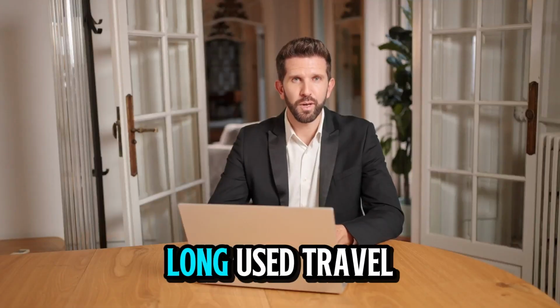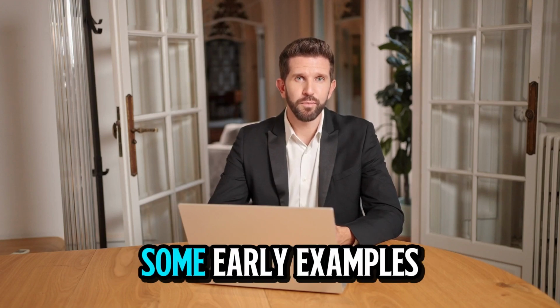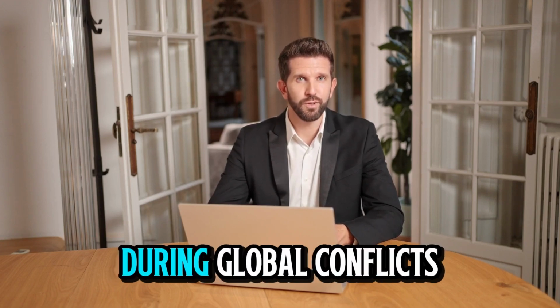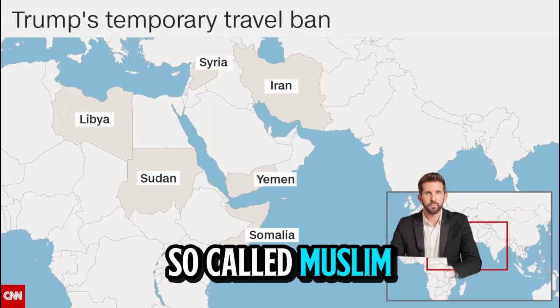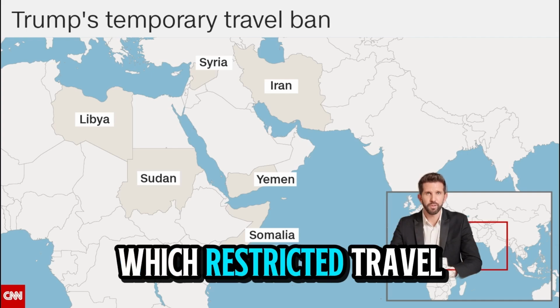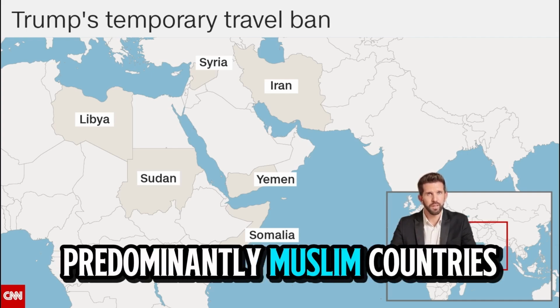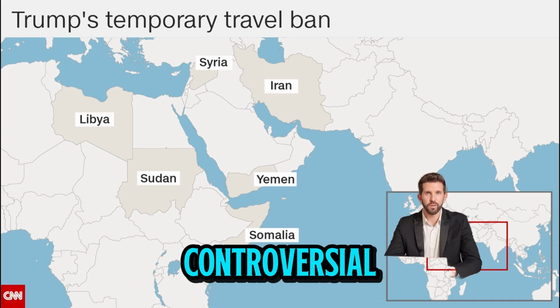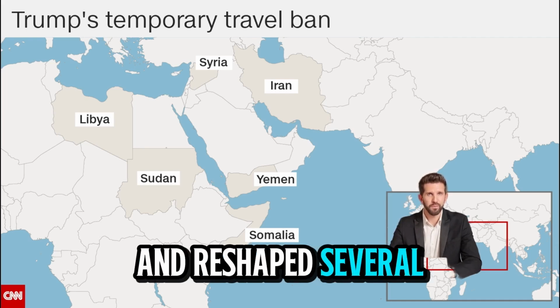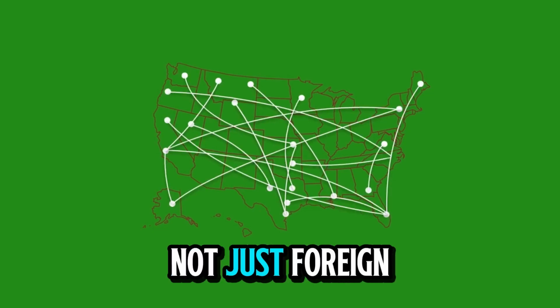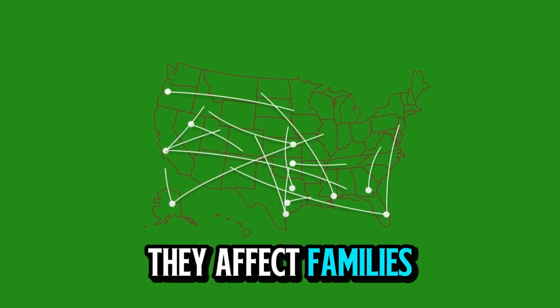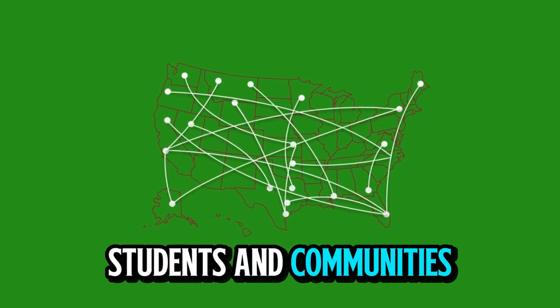The United States has long used travel restrictions as a tool for national security and immigration control. Some early examples include temporary bans during global conflicts, health crises, or when documentation systems were unreliable. A well-known case is the so-called Muslim ban of 2017, which restricted travel from several predominantly Muslim countries. That policy was controversial, challenged in courts, and reshaped several times over the years. The lesson for Americans is simple. Travel bans are not just foreign policy tools. They affect families, trade, students, and communities inside the U.S.